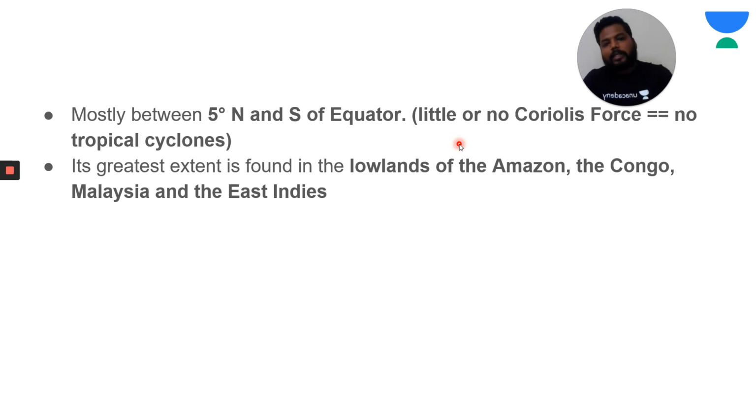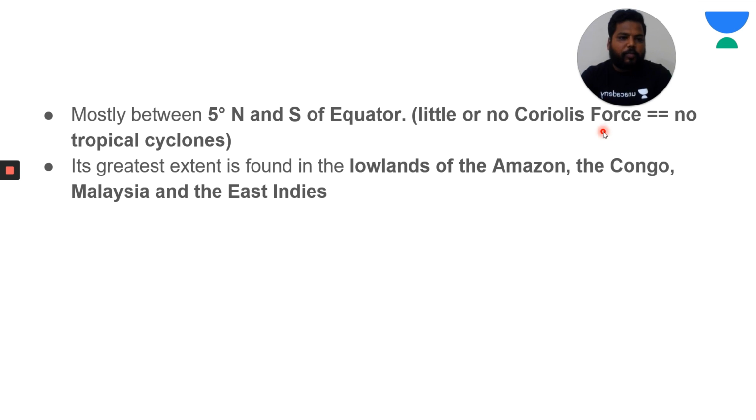Why? Because for a tropical cyclone to be formed, we should have some necessary conditions: warm waters are required, Coriolis force impact should be there, atmospheric disturbances should be there. Near the equator, we don't find huge atmospheric disturbances because the equatorial belt is known as the doldrums belt. They are called calm conditions, and in the equatorial region we won't find any such Coriolis force. Coriolis force is the most important factor influencing the formation of tropical cyclones.